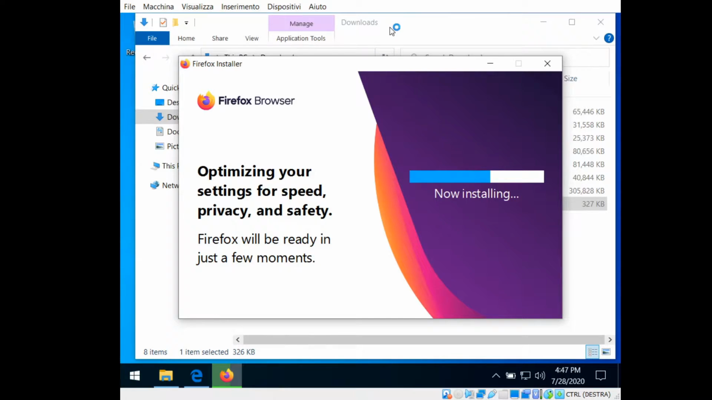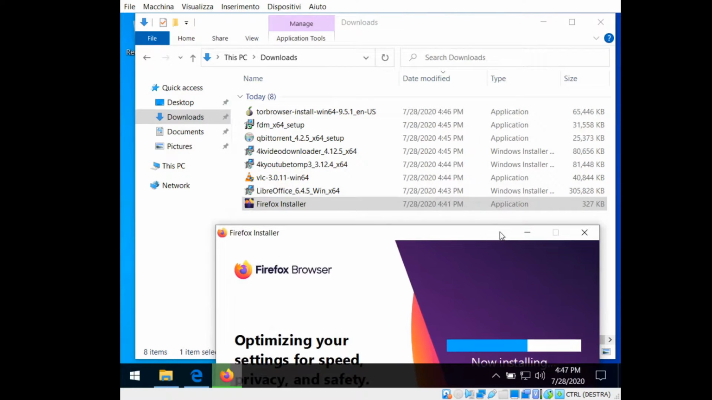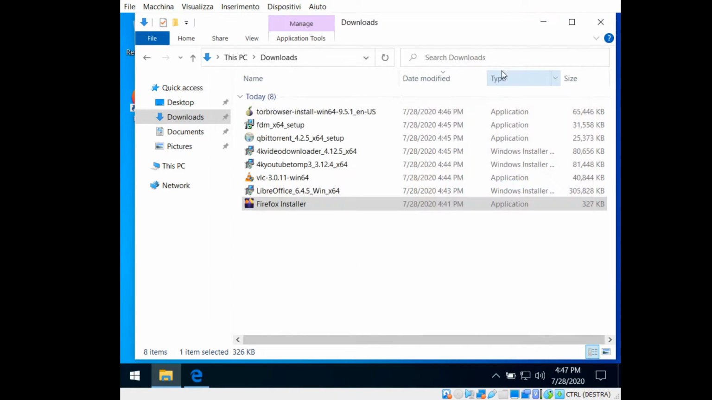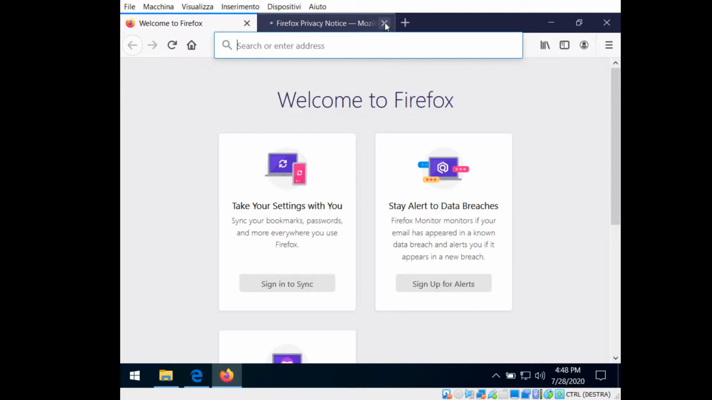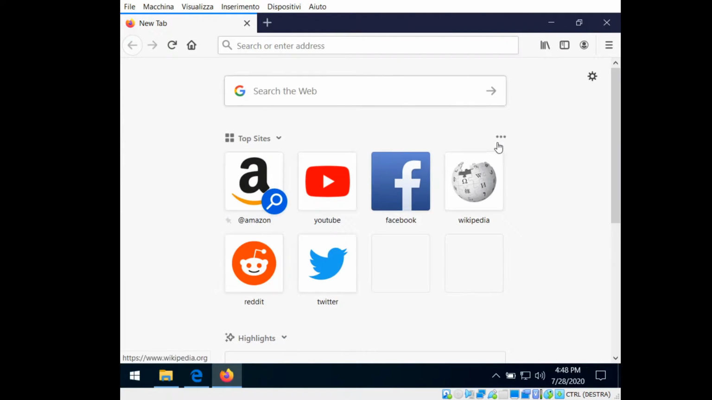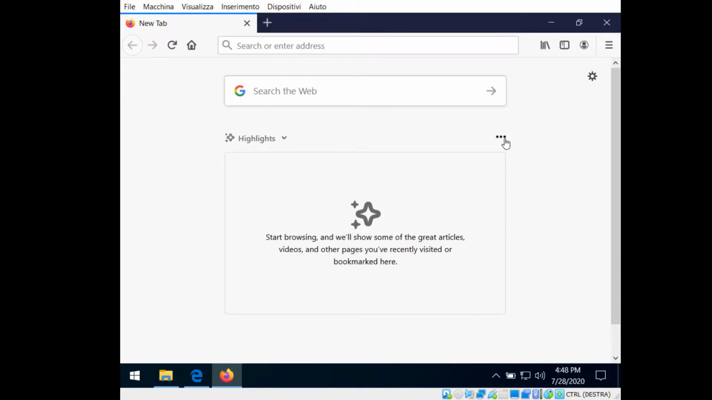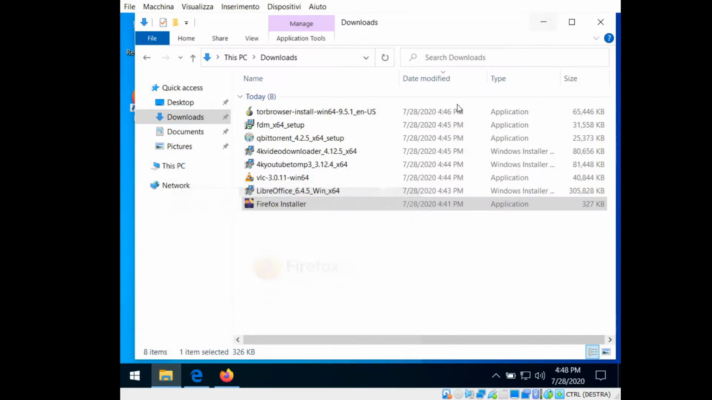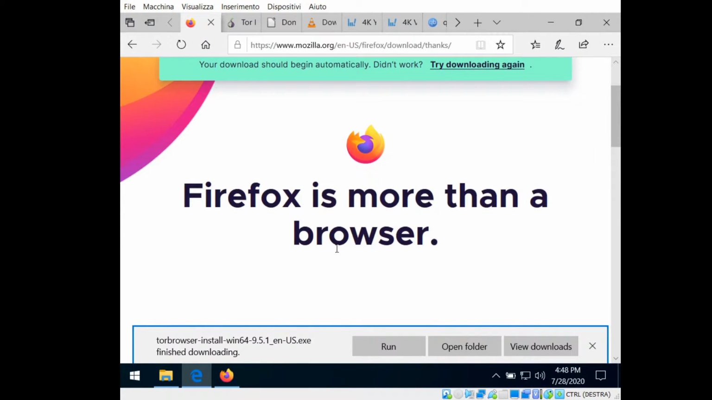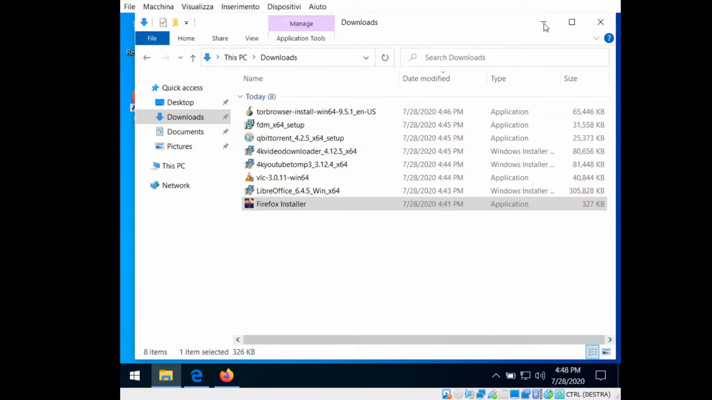It is installing Firefox. It will offer you the possibility to import bookmarks from other browsers if you have them. As you can see, this is the download page. When you click it, it will automatically start the download.